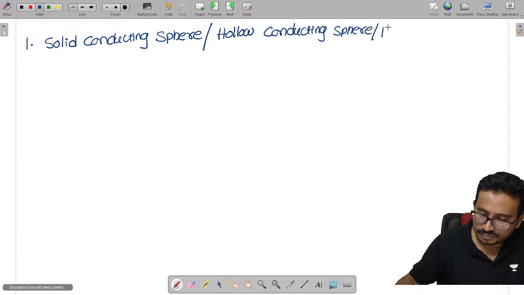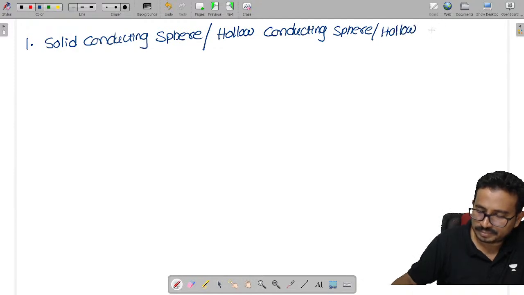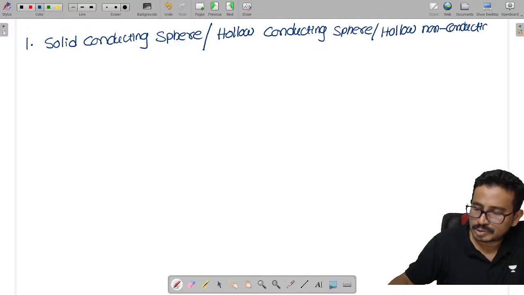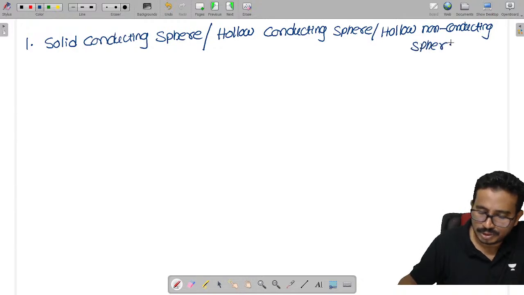Next one is a hollow non-conducting sphere. In all these three cases, the analysis that I am going to do is the same.